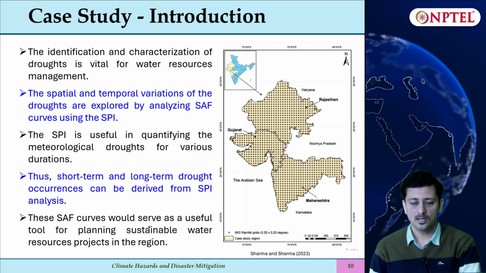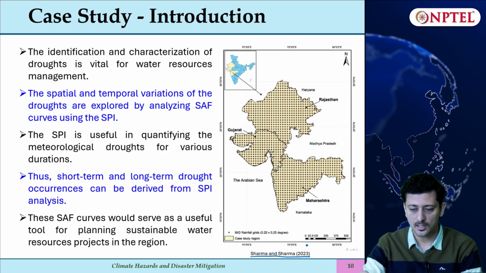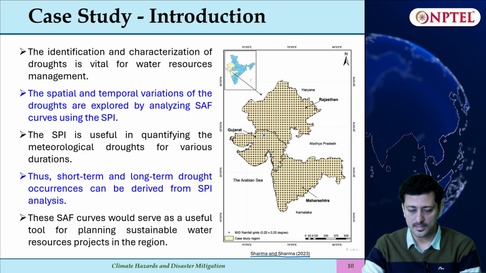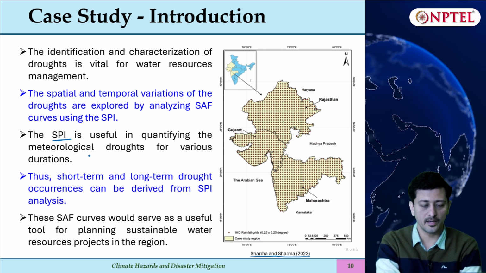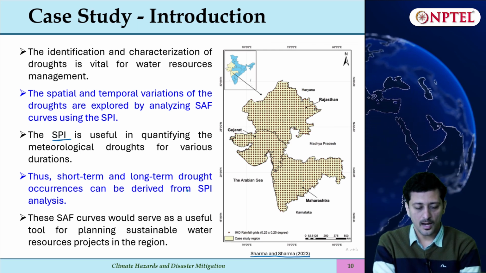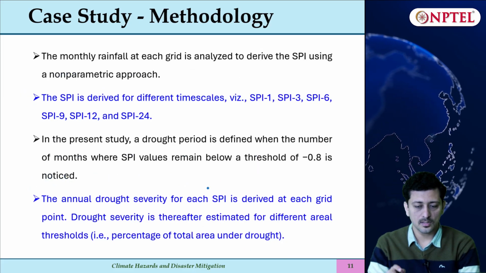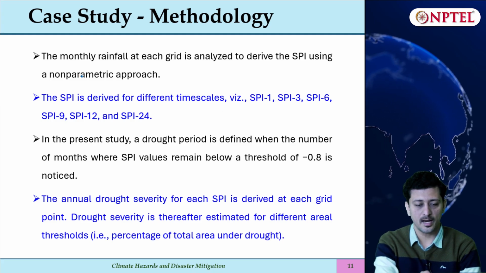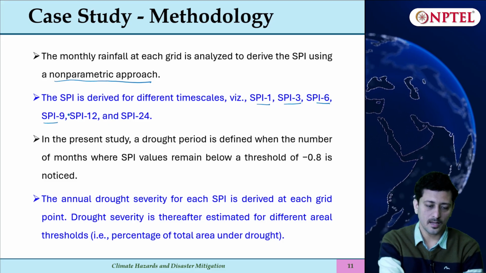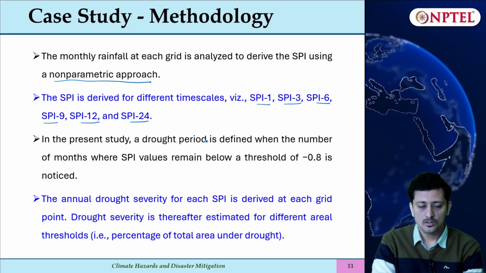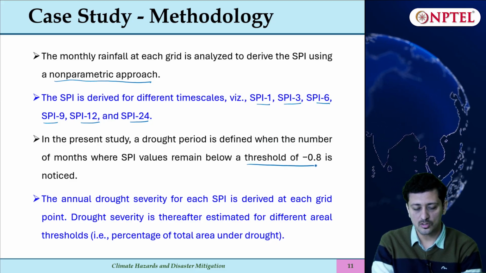So here is one case study. So this is from a study Sharma and Sharma 2023. So Western India is considered, Rajasthan, Gujarat and Maharashtra. So SPI is estimated for meteorological droughts and for different durations, and it is further used to calculate the SAF curves. So the time scales at which SPI was derived using a non-parametric approach, that is SPI 1, 3, 6, 9, 12 and 24. So here we define the drought where your SPI value was below threshold of -0.8.